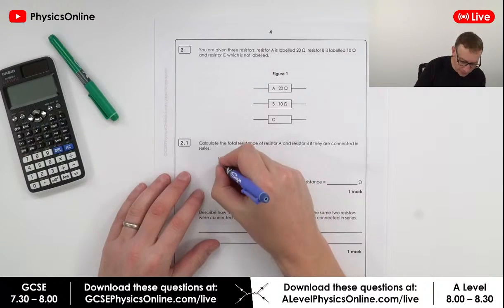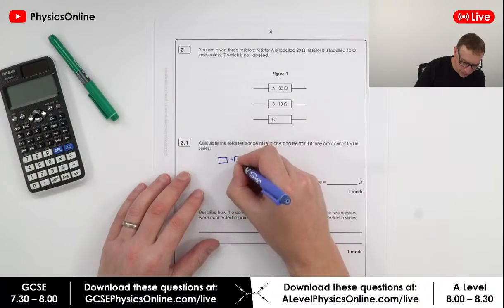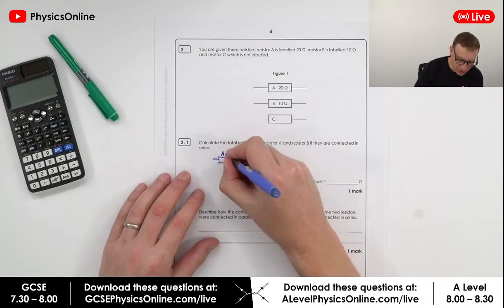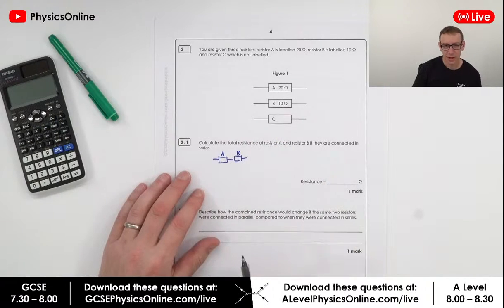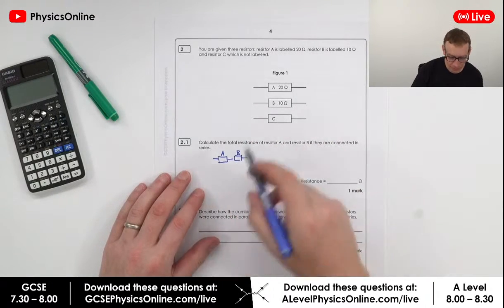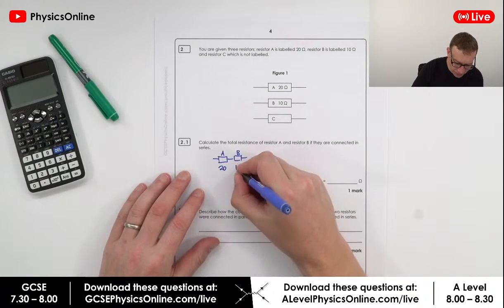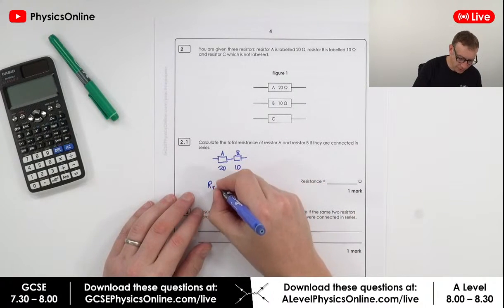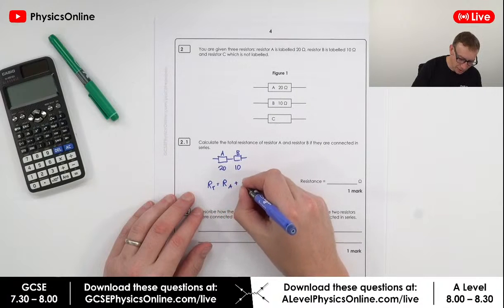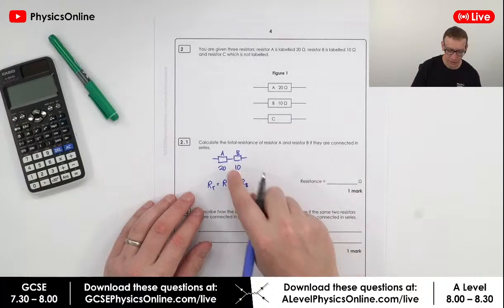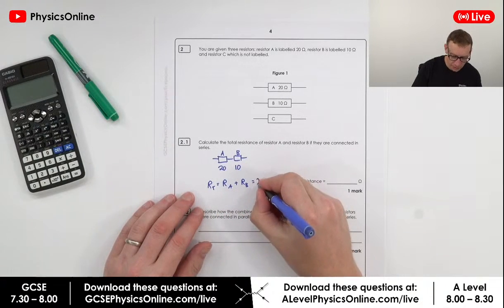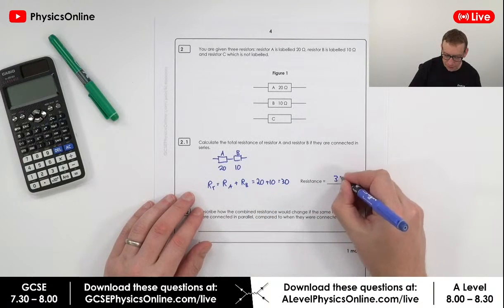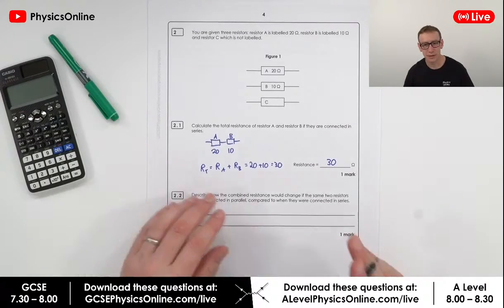Now, something that you can do, even though it doesn't tell you to, is just draw a little bit of a circuit diagram. So we've got resistor A and we've got resistor B. I'm going to put the numbers down. So resistor A is 20, resistor B is 10. And if we have resistors in series, the total resistance is equal to their individual resistances added together. So 20 ohms plus 10, which is 30. And therefore my answer is 30 ohms.